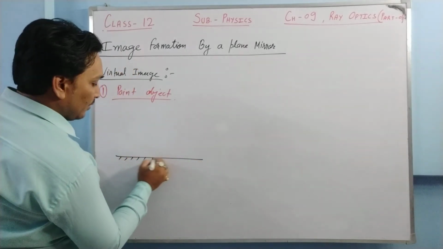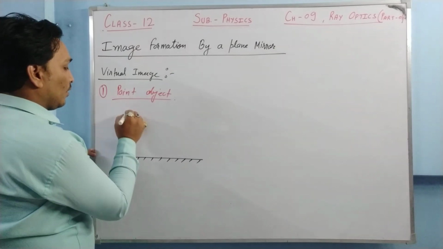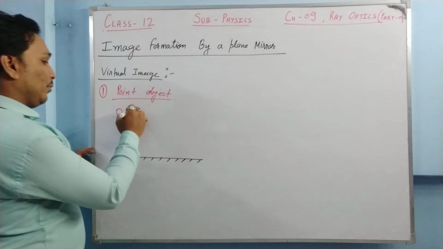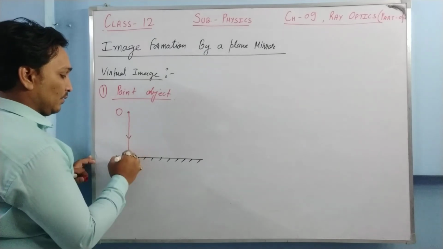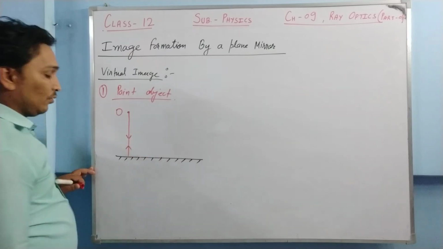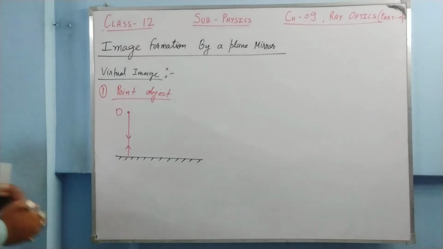Say this is your plane mirror, okay, here is an object, say O, from the O, light is coming towards the mirror, it falls like this, and since it is falling on the mirror normally, it will be reflected back along the same path. In this case, the angle of incidence and angle of reflection both are 0. They are not 90, they are 0. Okay, because the incident ray, reflected ray and the normal are on the same line.